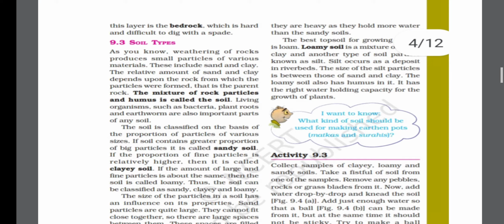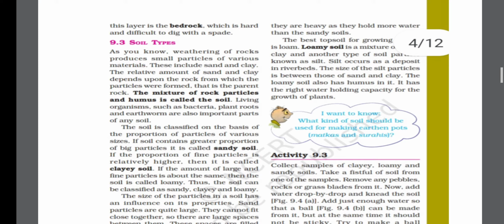First one is the sandy soil. Basically the type of soil depends upon the proportion of particle types present in that soil. So what happens in sandy soil? A greater proportion of big particles is present, and in clayey soil a greater proportion of fine particles is present. So this is the basic difference between these two types of soil. And if we talk about loamy soil, it is a mixture of sand, clay and silt.